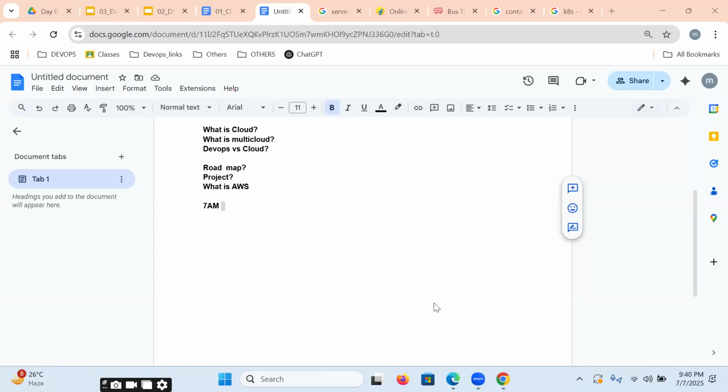It won't be changed in the future either. It will continue at the same timing. But if you want to change, you can move to the morning 7 a.m. batch in future, with the same content delivered. Maybe on the weekend you can shift the timing too, if your office timing is not permanent. But my classes will be at 8:30, fixed.